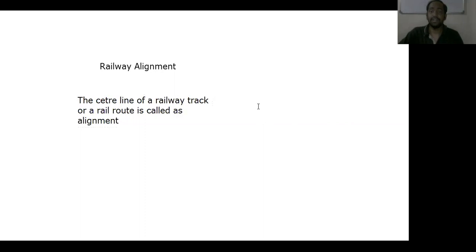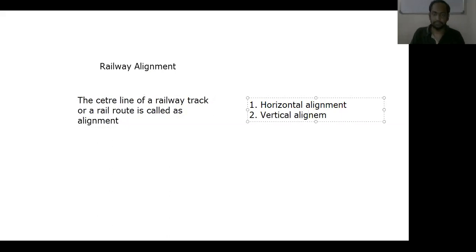The railway alignment is classified into two types. First one is horizontal alignment and next one is the vertical alignment. Horizontal alignment and vertical alignment. Wherever we provide the railway track in horizontal direction, it is called horizontal alignment. And whenever the railway track is provided in vertical direction, understand? That is called vertical alignment.